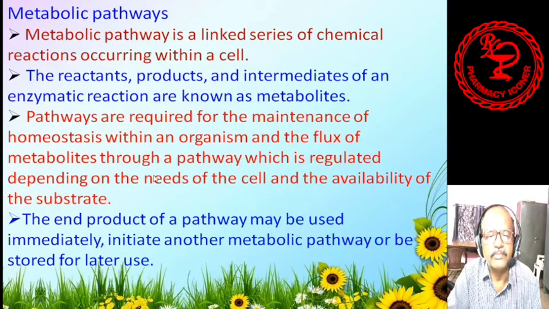You see this, depending on the needs of the cell. What are the needs? It means what the cell needs. Without the production of secondary metabolites or any metabolites, that is a requirement of the cell. We can say waste materials of the cell are also sometimes called metabolites, and the availability of the substrate. The end product of a pathway may be used immediately.